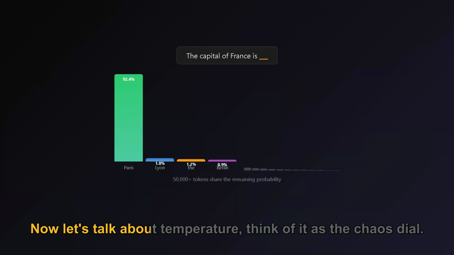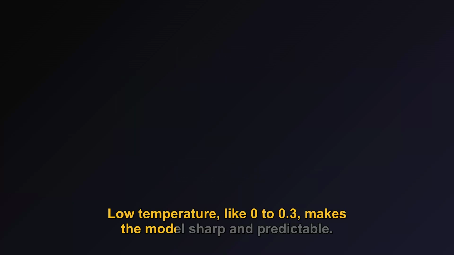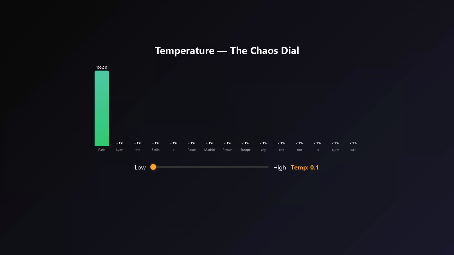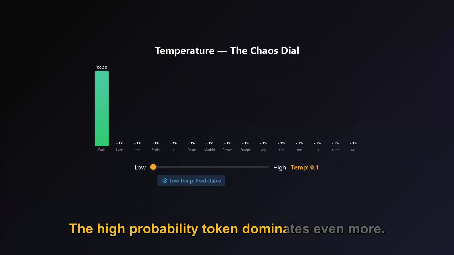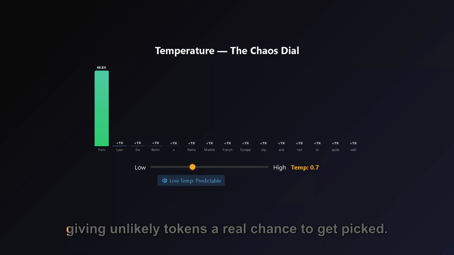Now let's talk about temperature. Think of it as the chaos dial. Low temperature, like 0 to 0.3, makes the model sharp and predictable. The high probability token dominates even more. High temperature above 1 flattens everything out, giving unlikely tokens a real chance to get picked.